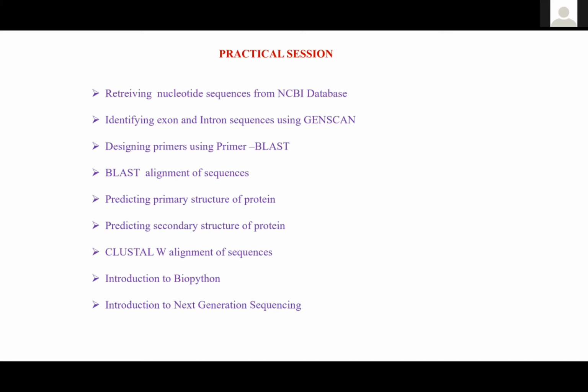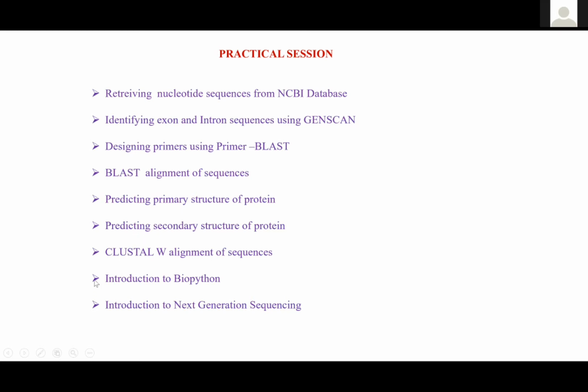Retrieving the nucleotide sequence from the NCBI database, then identifying exon and intron sequences, how to design primers, how to align sequences using BLAST, which you have already seen in Dr. Manjari Kiran's lecture. Then what is the nature of the protein, what is the most stable conformation of the protein, predicting the secondary structure of the protein, and when you have a set of proteins, how we are going to do the alignment of sequences.